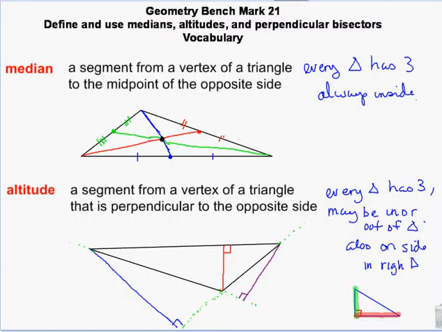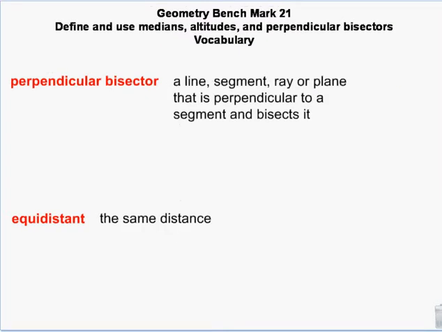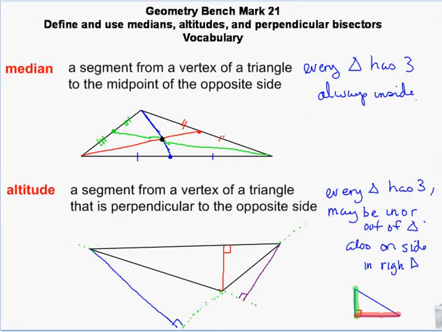Now, an altitude and a median can be the same line. If, for example, you have an isosceles triangle, let me draw that up here. So let's just say I have this pretty isosceles triangle up here.